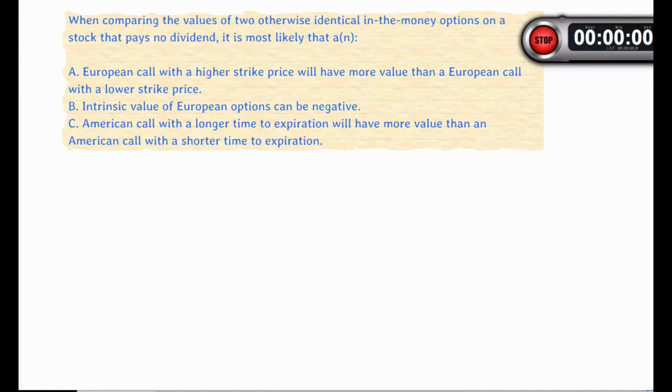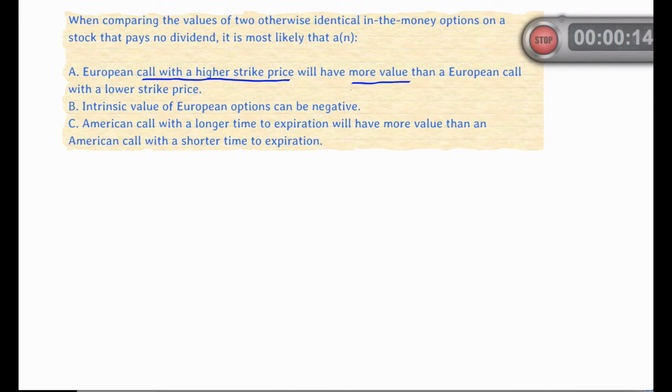Okay, let's look at the second question. When comparing the values of two otherwise identical in-the-money options on a stock that pays no dividend, it is most likely that: A, European calls with a higher strike price will have more value than a European call with a lower